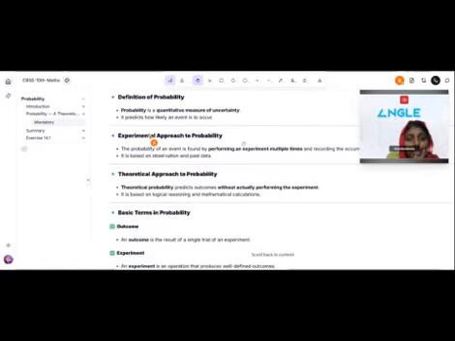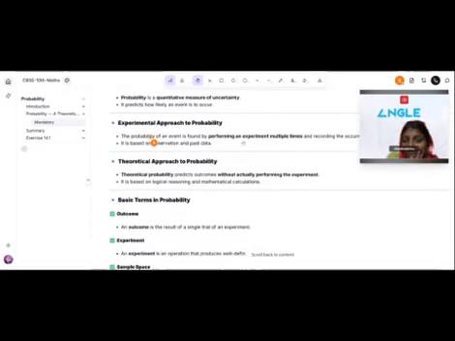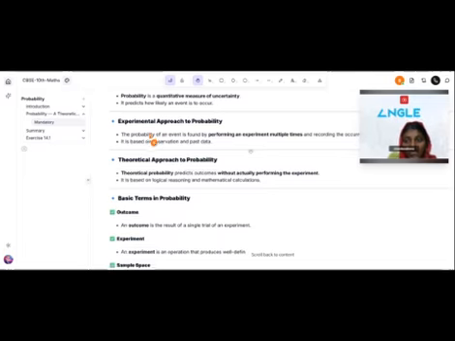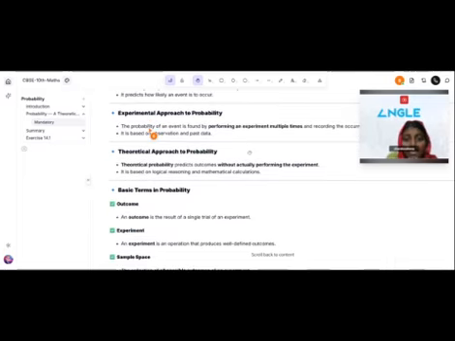The second one is the theoretical approach. Theoretical probability predicts outcomes without actually performing an experiment. Here we use logic and mathematical calculations to find probability.